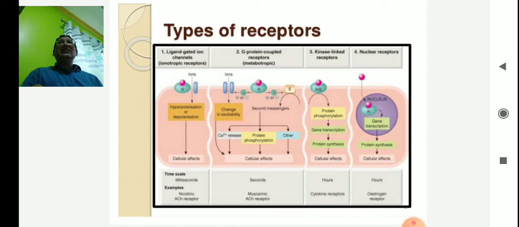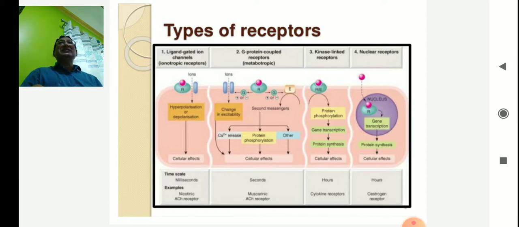Now the first one, the ion channels. In the case of ion channels, what happens? Ions pass through the channels present in the surface of the cell membrane, from higher concentration to lower concentration in a passive way. They enter into the cell and perform different cellular activities. So this is one kind of receptor.